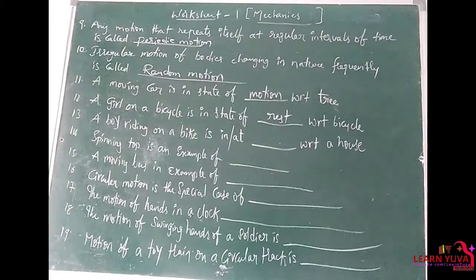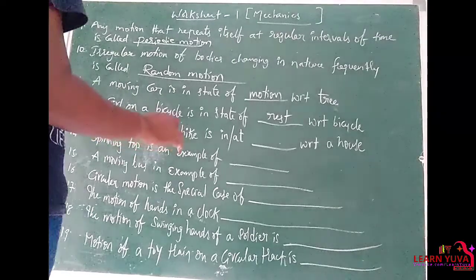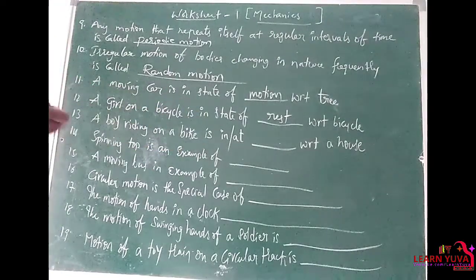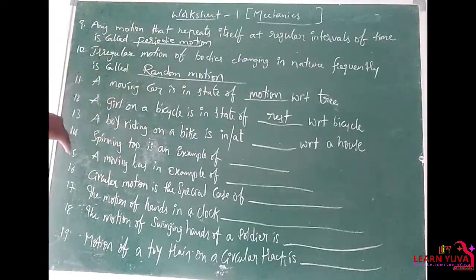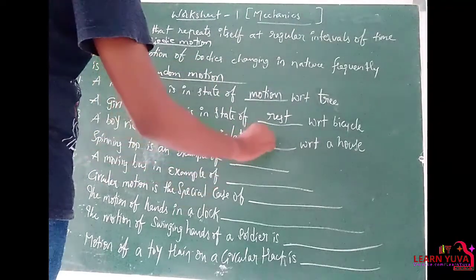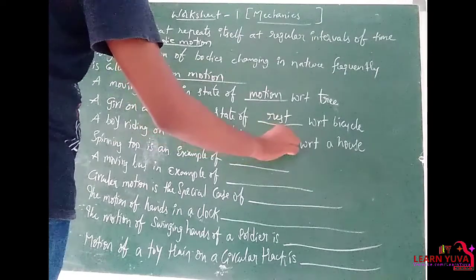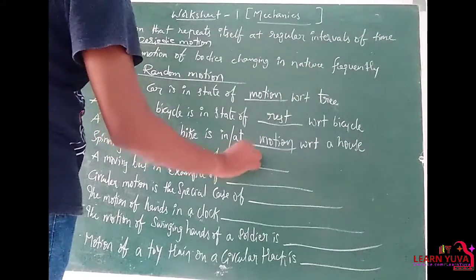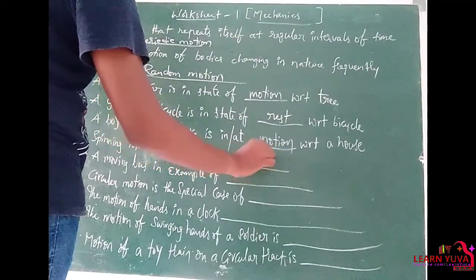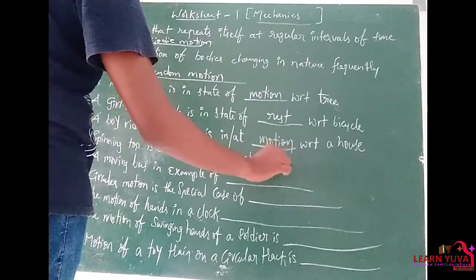Okay, a boy riding on a bike is in motion with respect to a house. So the boy is moving on a bike. So with respect to house, the distance between boy and house is changing. So obviously he is in motion. Spinning top is an example of rotatory motion because it is moving on its own axis.